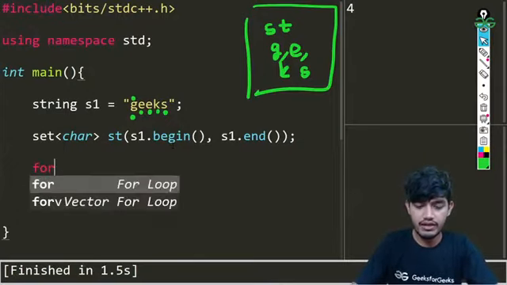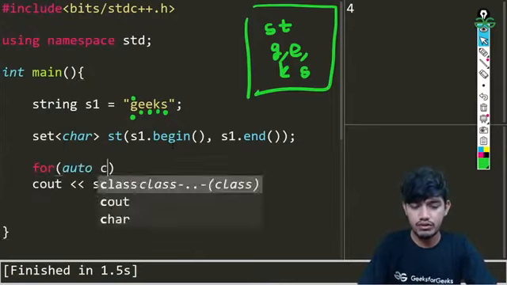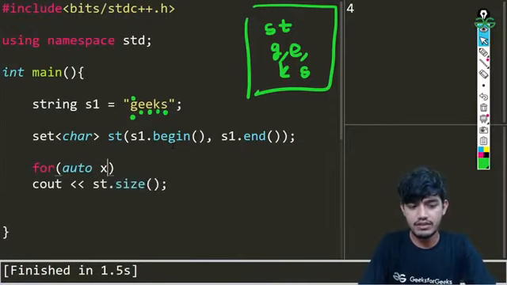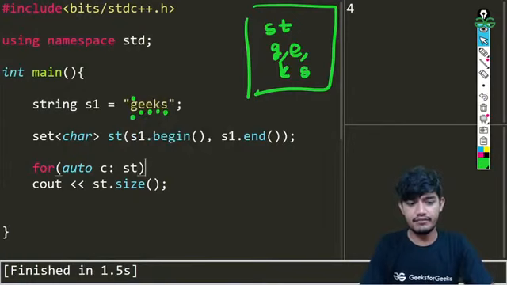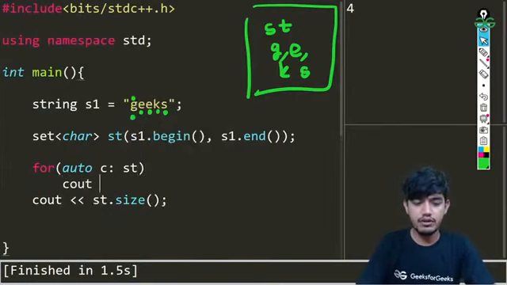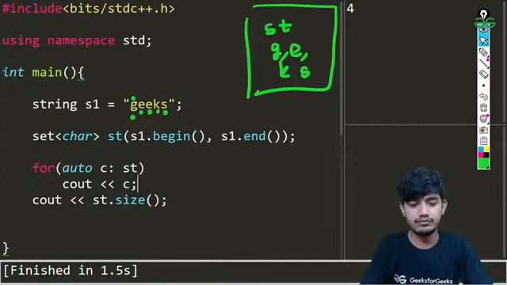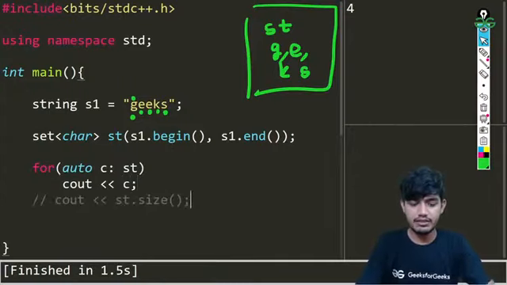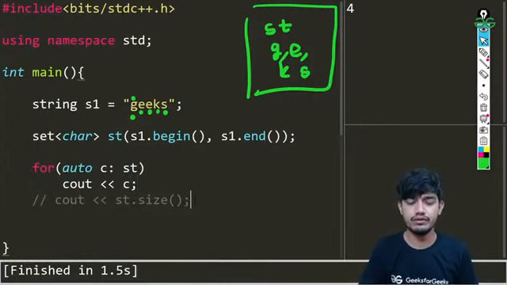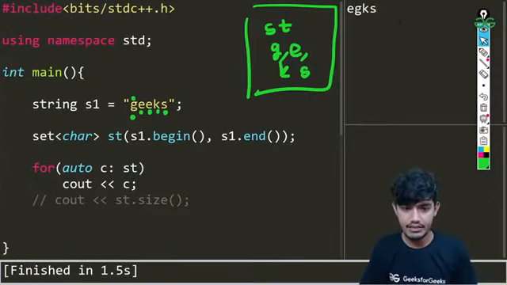So we'll be running our for each loop as we always do, for auto C, for characters, makes more sense, in st. And we'll be just printing the values. For example, I am just printing the C here. Let me just comment this and try to run the code now. Then we'll be getting the values EGKS.